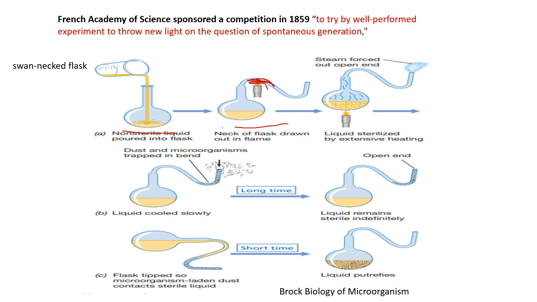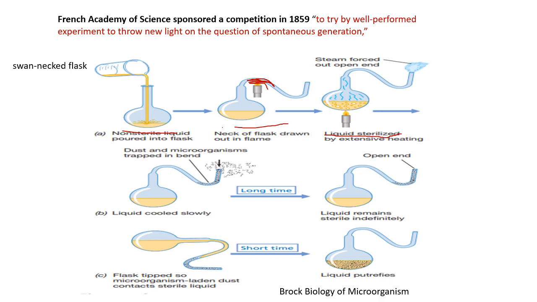In the next step he used heat to sterilize this liquid, because in his fermentation experiment he was able to know that living things can be killed by using heat. So he used that concept here, and by sterilization by heat, he produced this swan neck flask with sterile medium.